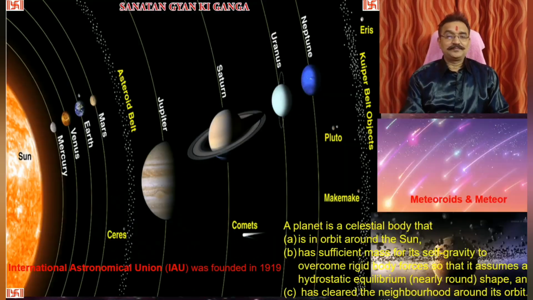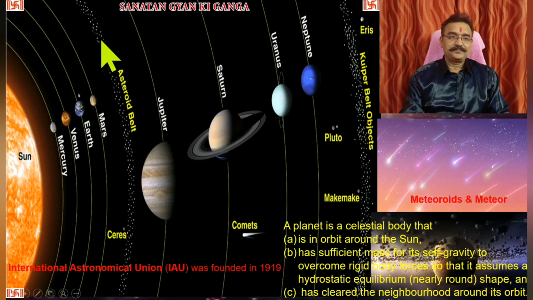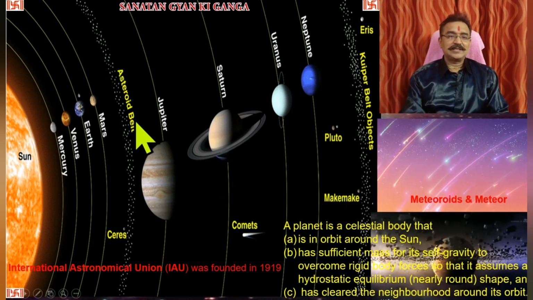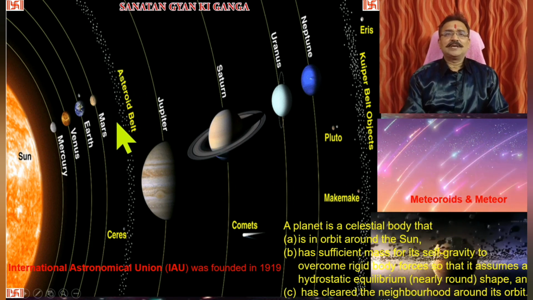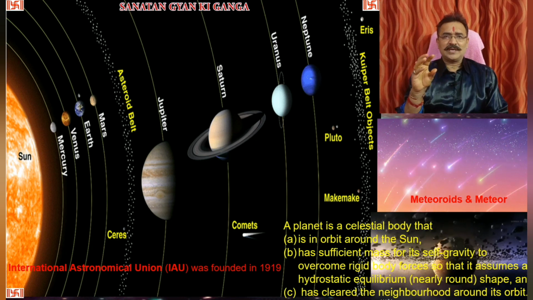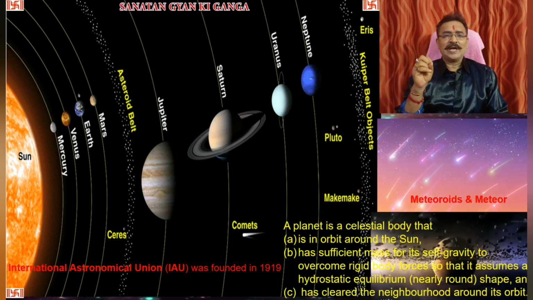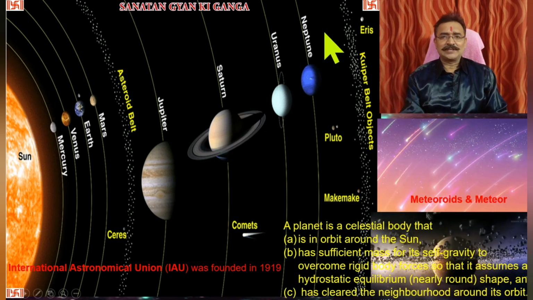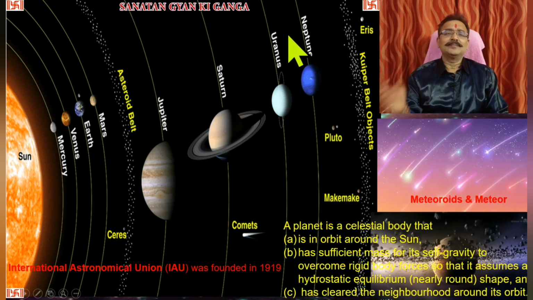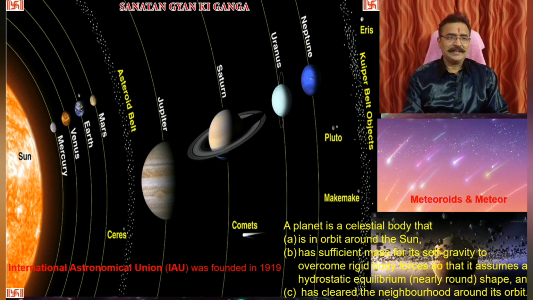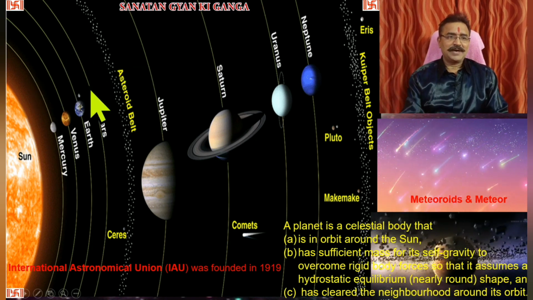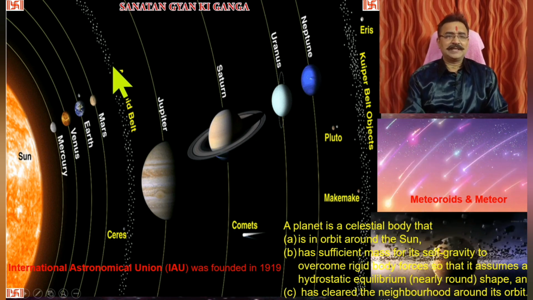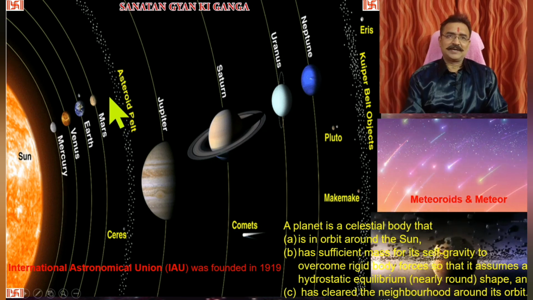See, this is the asteroid belt. In this asteroid belt, these are the meteorites and meteors. Small rocky celestial bodies are there, and they are bursting. If they are bursting and going to this outer side, then there is no problem. Let them go wherever they want. But when they come to this inner side, then Mars is there. Mars is a hot planet, and there is a 90% probability that they will burn in and around Mars.